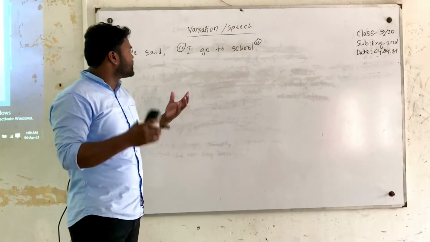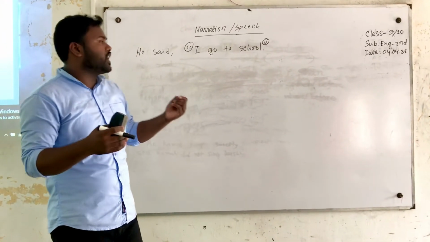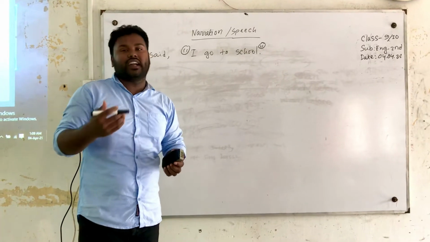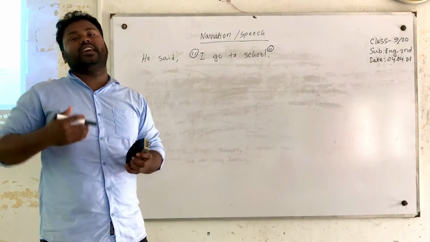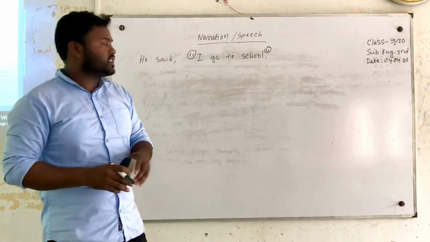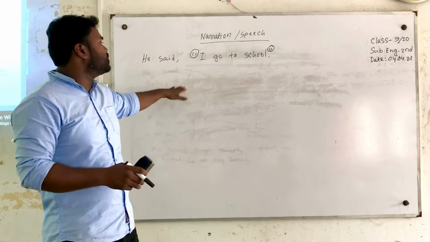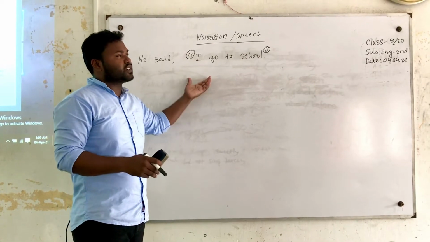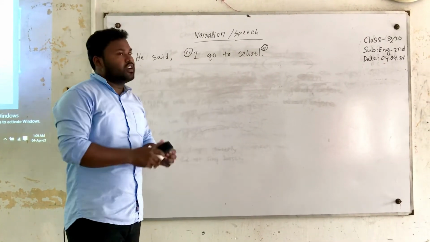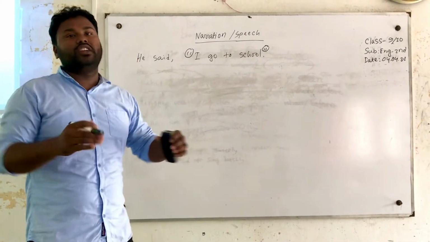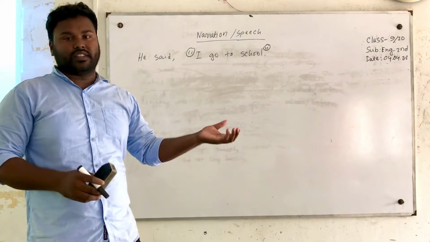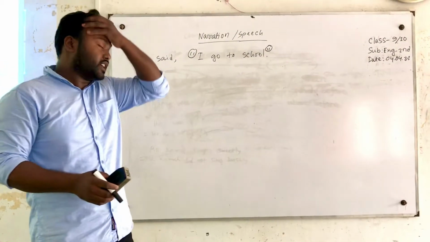Direct speech is the sentence in which the speaker said something himself, or directly. When that direct speech is changed into an indirect one, where the speaker does not directly speak the sentence, that is called indirect speech.